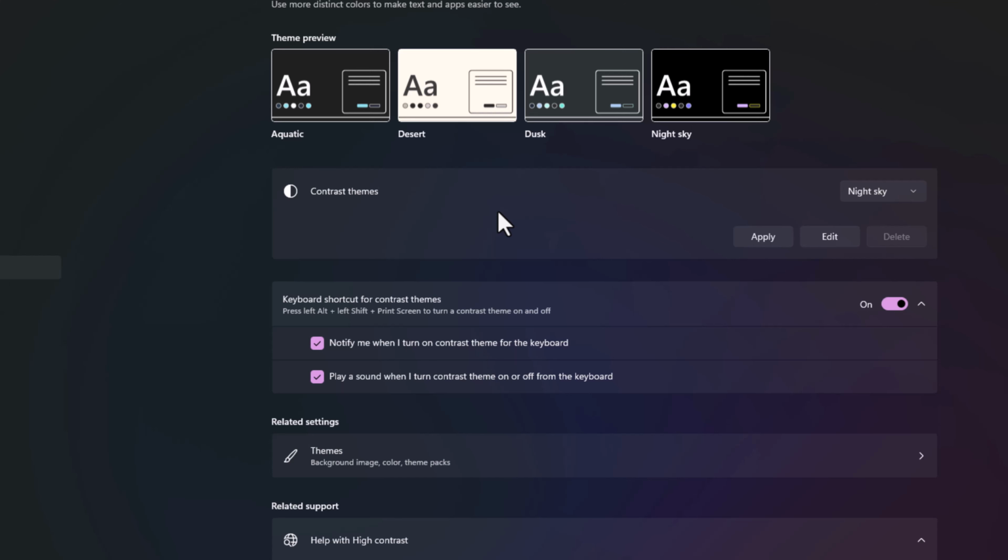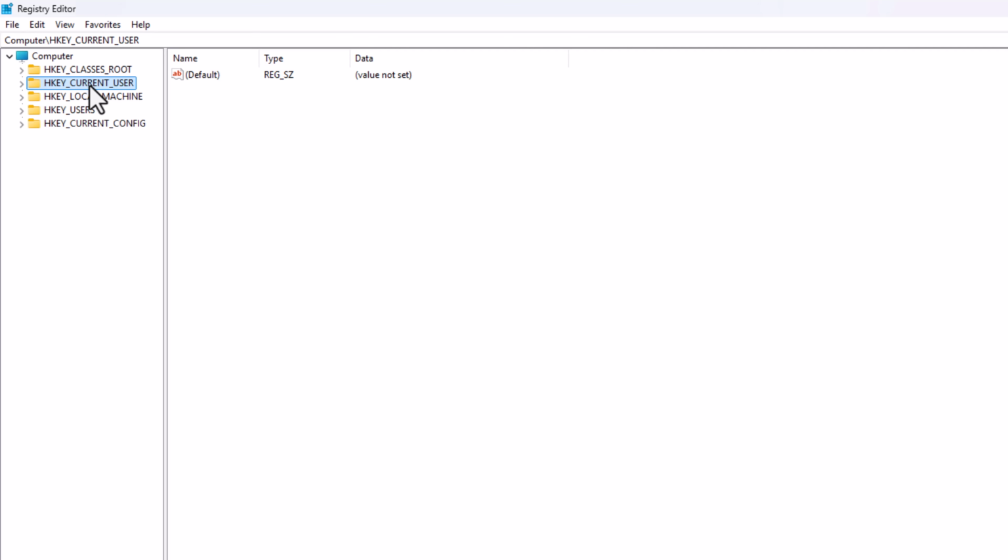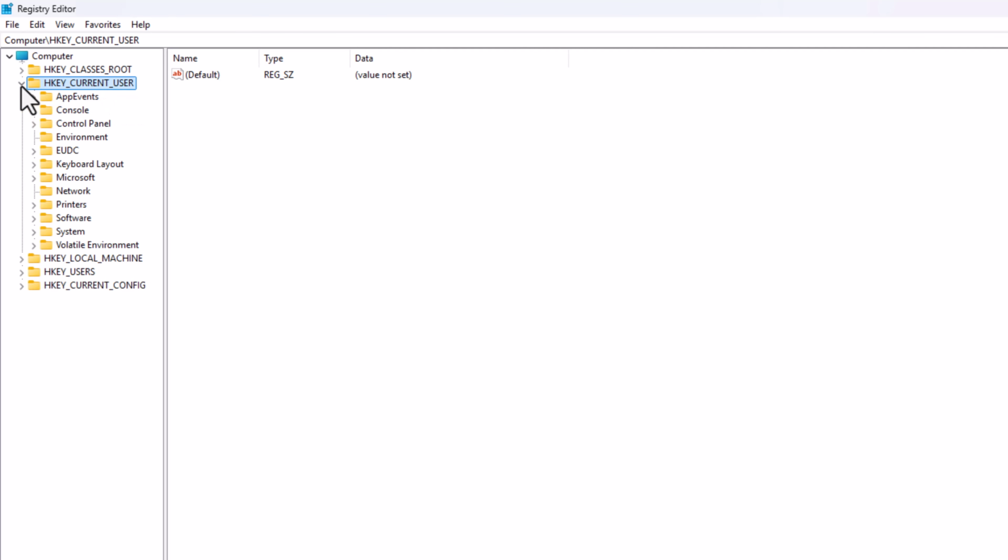Step 3. Enable hidden dark mode for legacy apps. Now here's the hidden part. Press Windows key and then R, type regedit and hit enter. And now you can see that my Registry Editor is open. You simply click on HKEY_CURRENT_USER, then click on the drop down arrow.